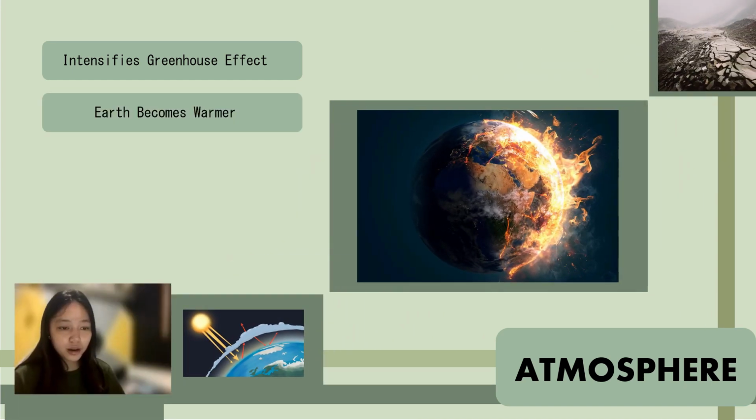Next is Earth becomes warmer. Earth is now about 1.1 degrees Celsius warmer than it was in the 1800s. Based on current projections, global temperatures will rise by 2.7 degrees Celsius by the end of the century. It is impossible to predict exactly how long-term shifts in temperatures and weather patterns will affect our planet's fragile, deeply interconnected ecosystems. Changes in one area influence changes in other areas, and animals will feel the impact.